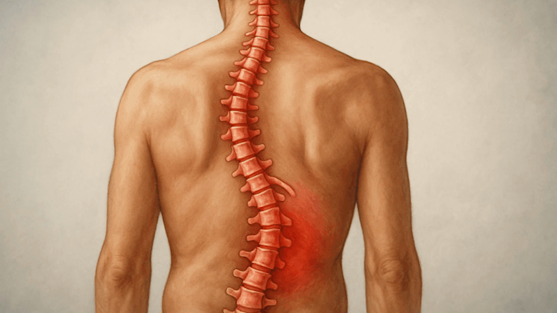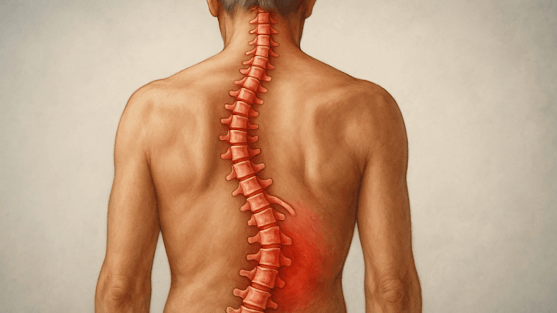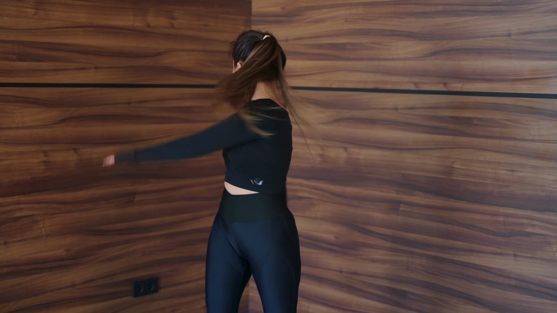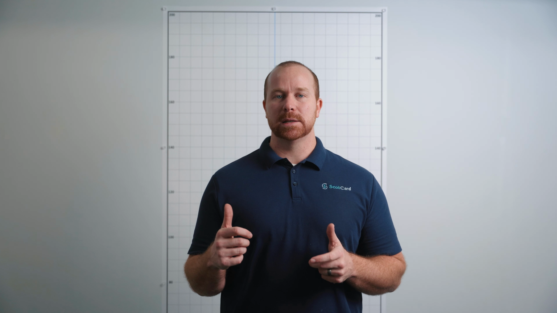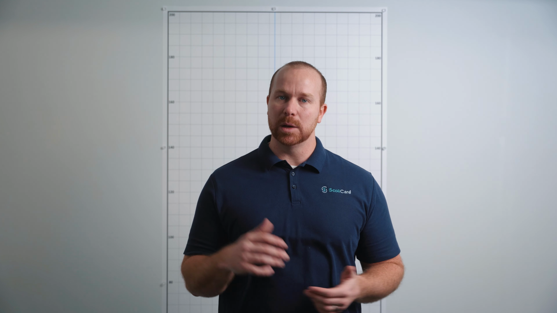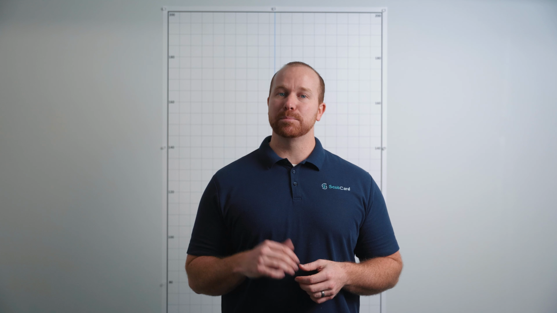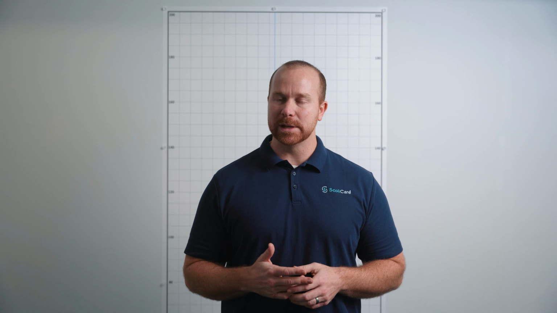Spinal rotation is number 1, and it plays a major role. Pain and scoliosis often comes from the 3-dimensional nature of the deformity, not just the sideways curve. And as the vertebra twist, muscles on one side of the spine become overworked and tight, while the opposite side is lengthened and weakened. This imbalance increases fatigue and strain, particularly with prolonged standing, sitting, or repetitive movements.